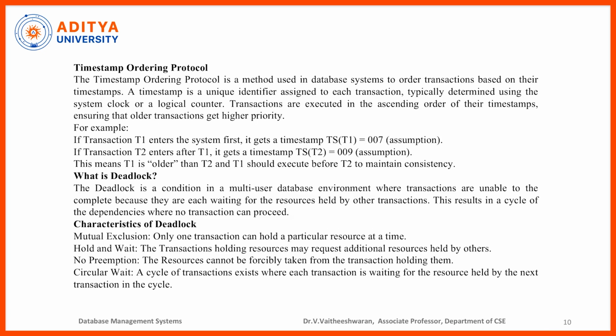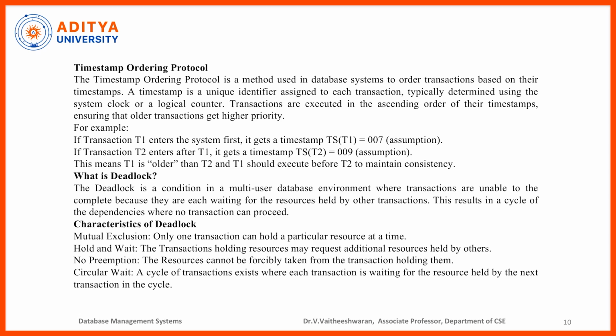Locks are released. So now we are talking about timestamp ordering protocol. What is timestamp ordering protocol? It is a method used in the database system to order the transactions based on their timestamps. A timestamp is a unique identifier assigned to each transaction, typically determined using the system clock or a logical counter. Transactions are executed in the ascending order of their timestamps, ensuring that older transactions get higher priority.